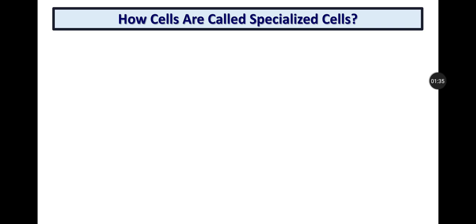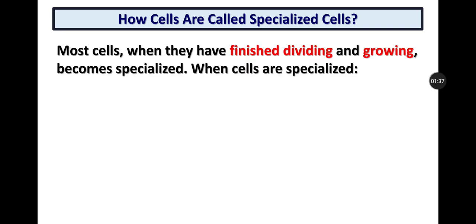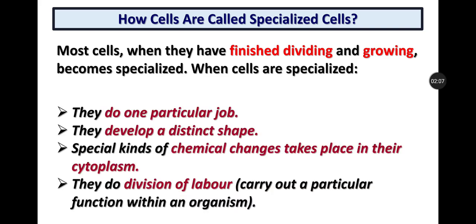Now, how are cells called specialized? Basically, most cells, when they have finished dividing and growing, become specialized. Means when they have finished their dividing, and when they are now mature cells, or when they have stopped growing, at that stage they are called specialized cells. And when these are specialized, they have some characteristics. What are these? Basically, they do one particular job or a specific job.